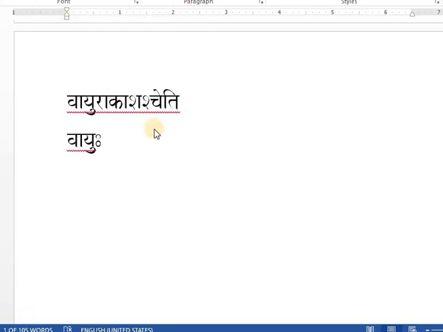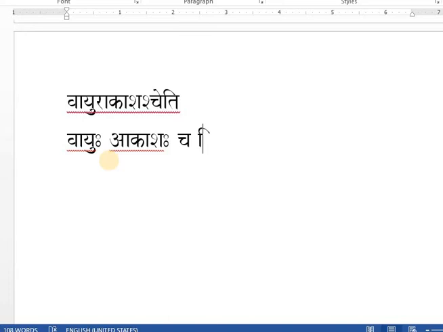Okay, I am not able to change the color of this Visarga right now because the recording button is exactly on this key. So here Vayuhu, this Visarga, and the next word is Akasa, then cha, and then iti.